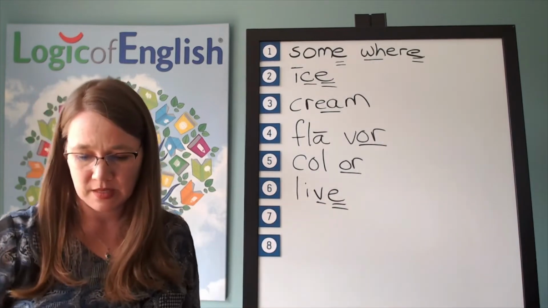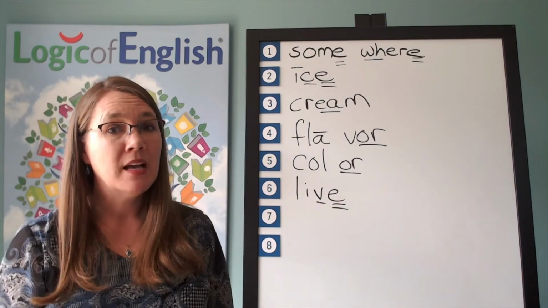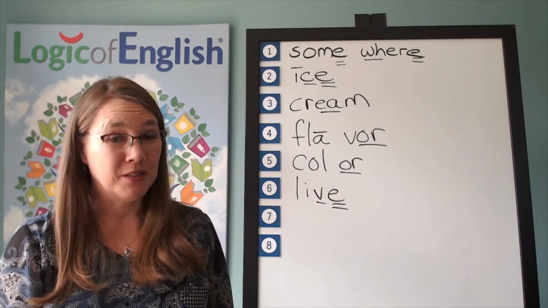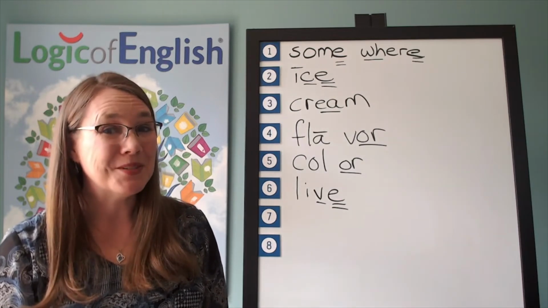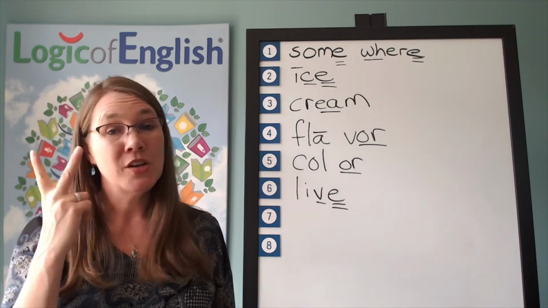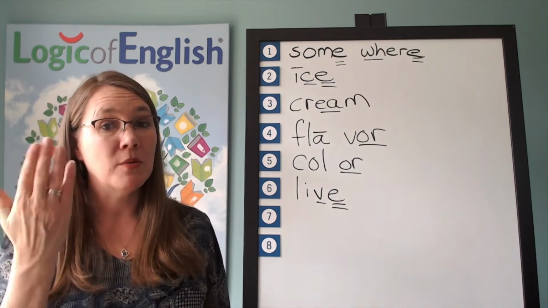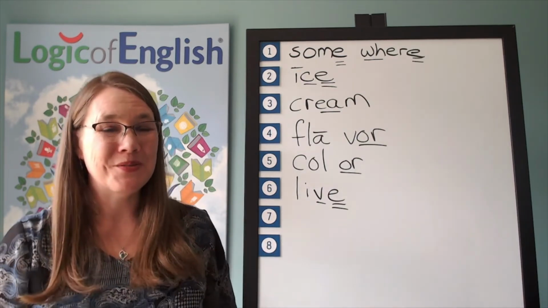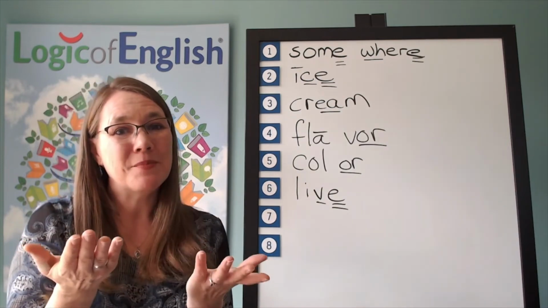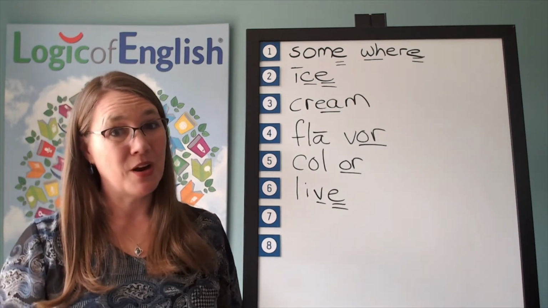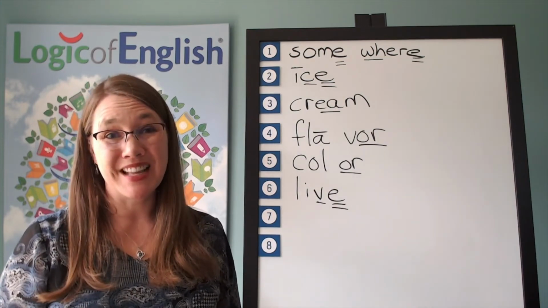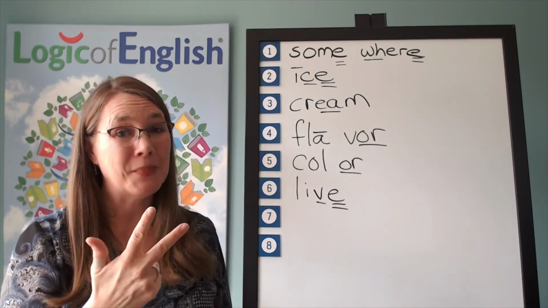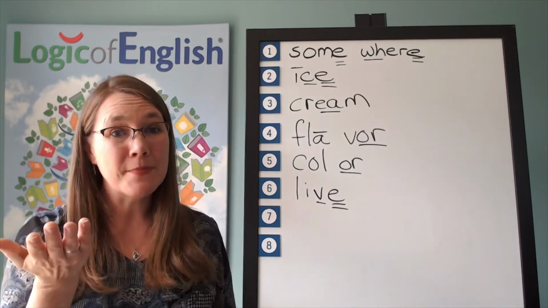Live. The next word is problem. I will give you a math problem. Problem. Go ahead and say problem. How many syllables? Two. We will say to spell problem. What will we say to spell? Problem. Let's sound it out. The first syllable is prob. B. The second syllable is lem. M. Go ahead and write problem.